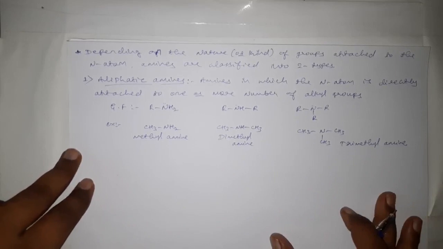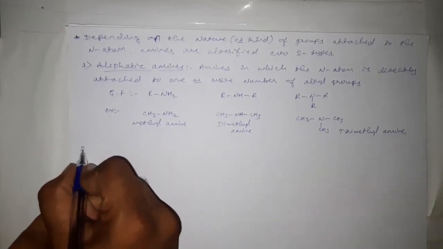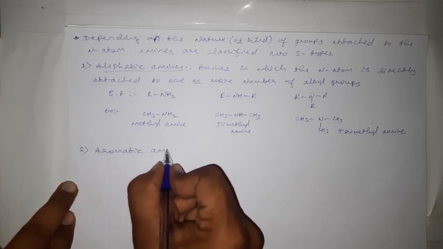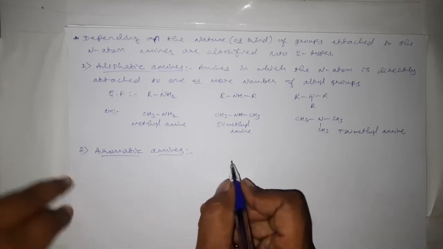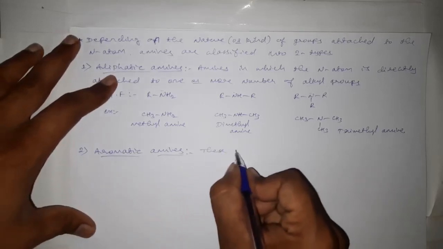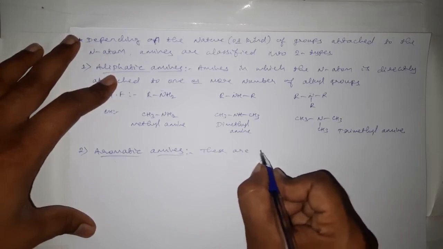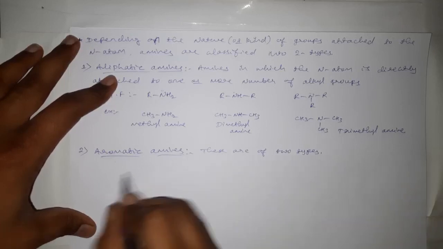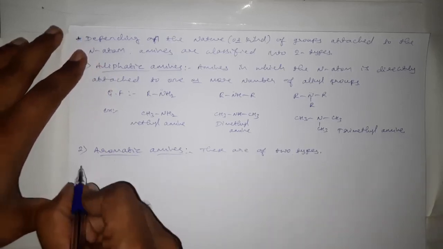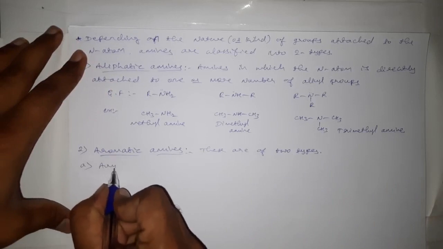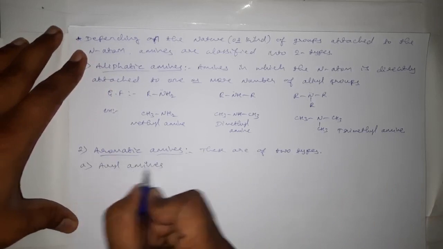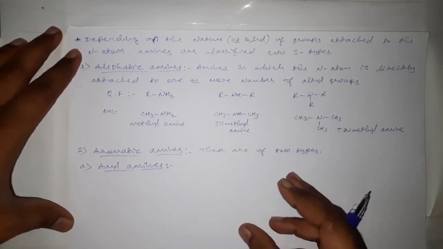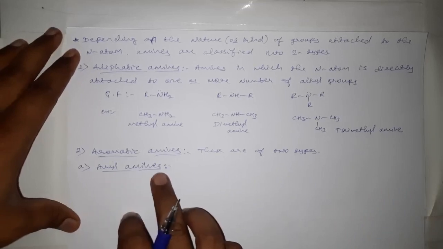Aliphatic amines. And the second type is aromatic amines. Again, these aromatic amines are classified into two types. The first one is aryl amines. The second one is aralkyl amines. First, we have to discuss these aryl amines.